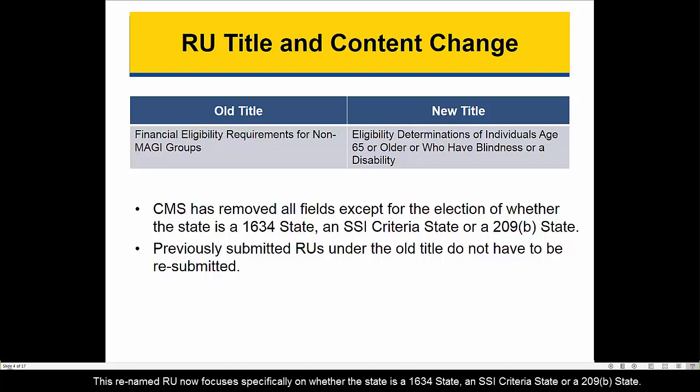This renamed RU now focuses specifically on whether the state is a 1634 state, an SSI criteria state, or a 209(b) state. Other information that was previously included in this RU has been transitioned to the Non-MAGI Methodologies RU. Previously submitted RUs under the old name do not have to be resubmitted.